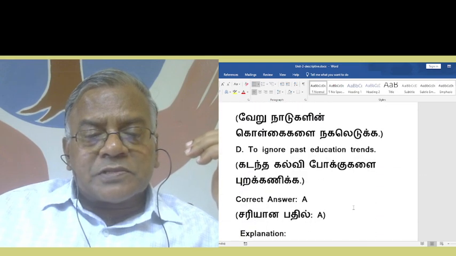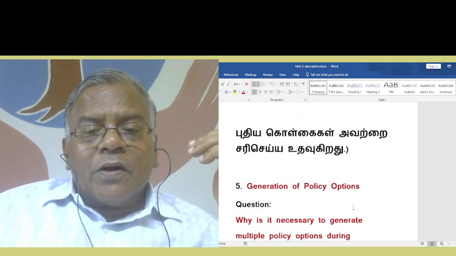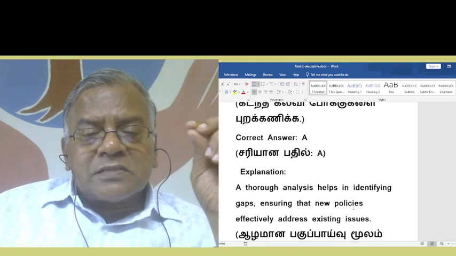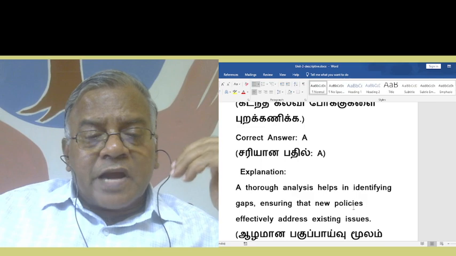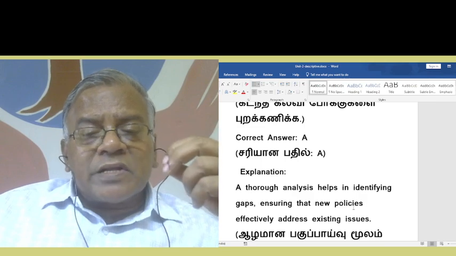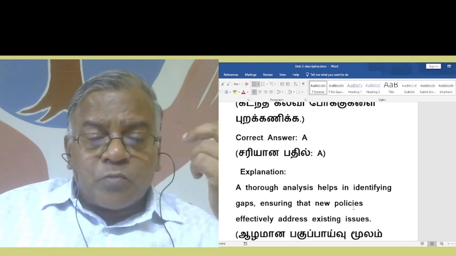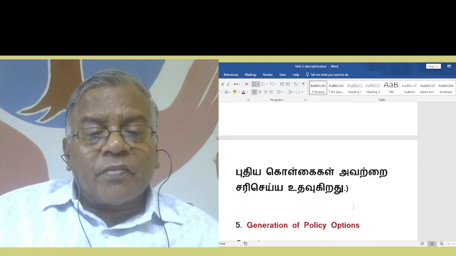That is the purpose. A thorough analysis of the educational system helps in identifying gaps, ensuring that new policies effectively address existing problems or existing issues.